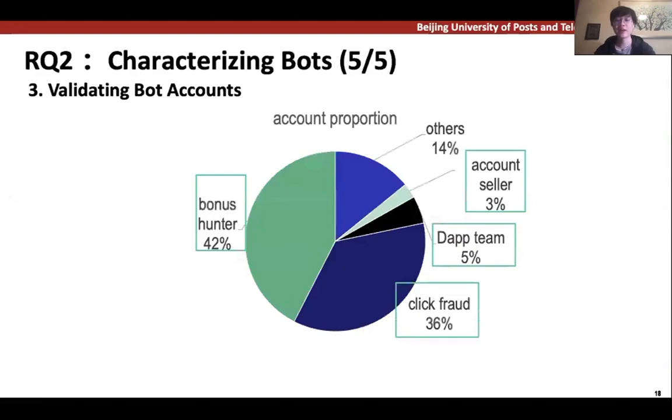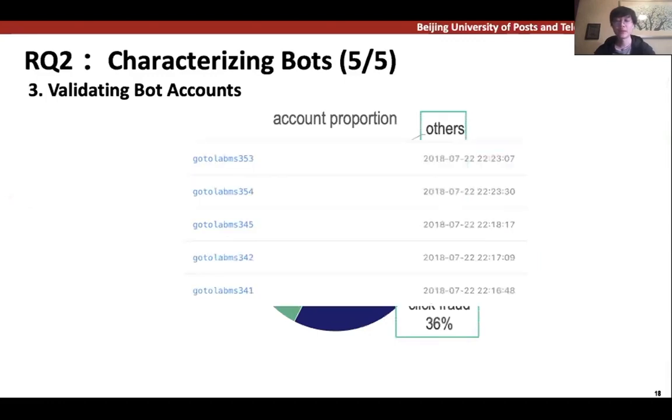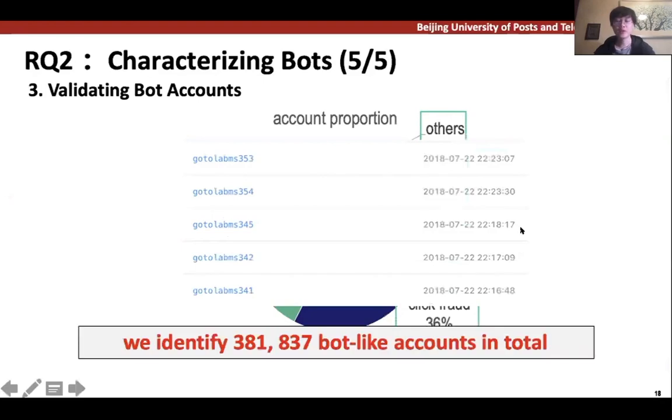Others remain uncategorized, as we cannot identify their motivation. However, there are still some features indicating that they're all bots. Like many of them have similar names. As a conclusion, we can say bot-like accounts on EOSIO are indeed prevalent. There are over 381,000 bot accounts detected.